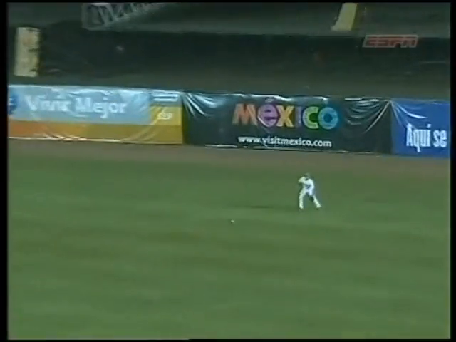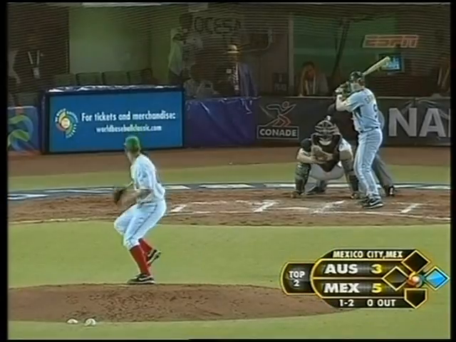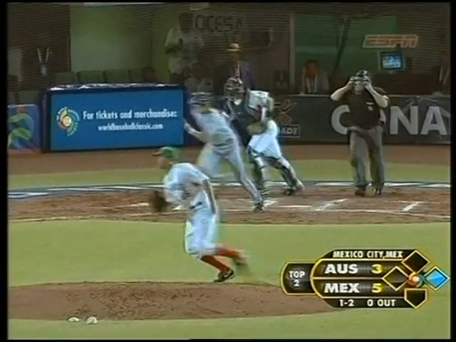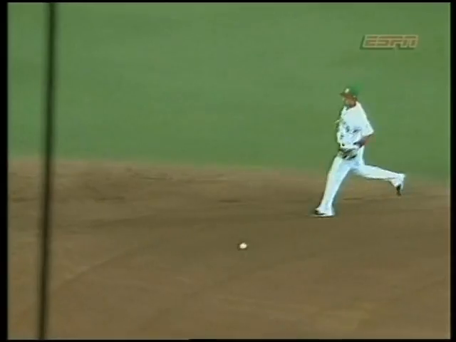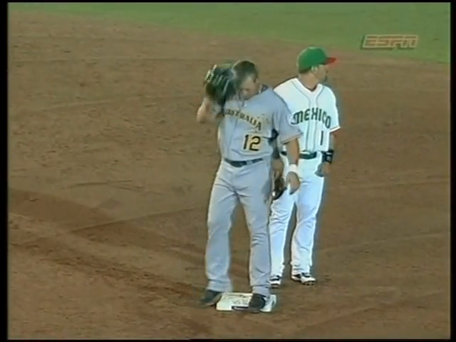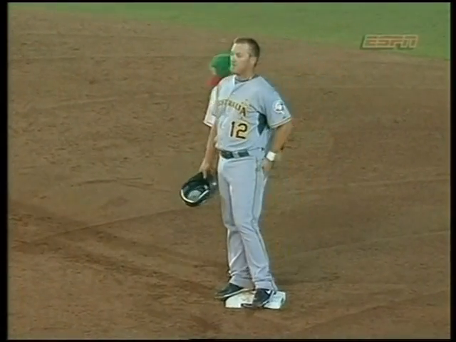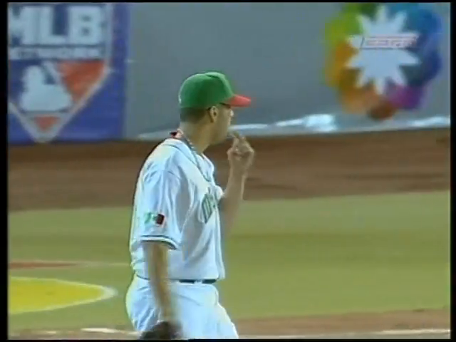What an at-bat. A 9-pitch at-bat won by Brad Harmon. A single to right field. It certainly looked like it. Right side, off the glove of Gonzalez. That's going to be a base hit. And it's first and second and nobody out.